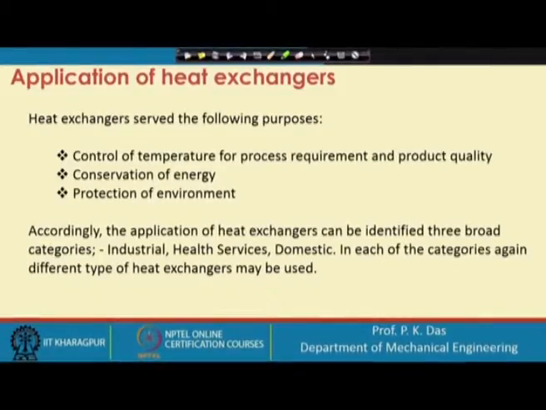Then comes conservation of energy. In this, the conversion of energy should also be included. When we have some sort of energy conversion process, then a heat exchanger is essential. Examples are many, but think of how we are generating most of our power.